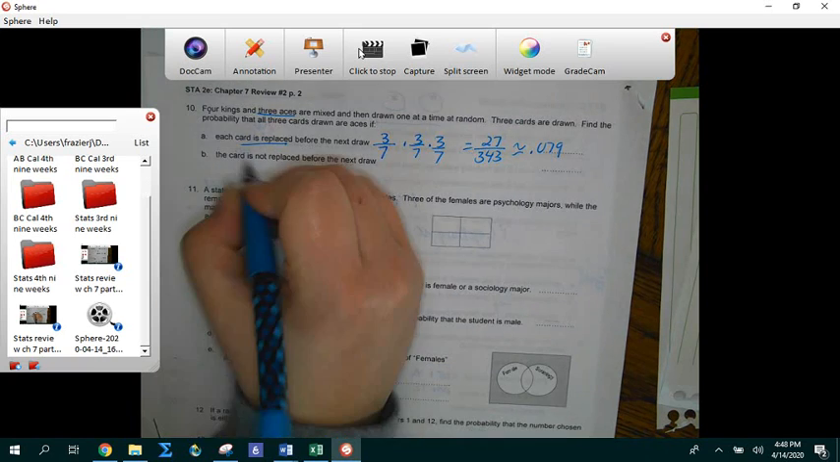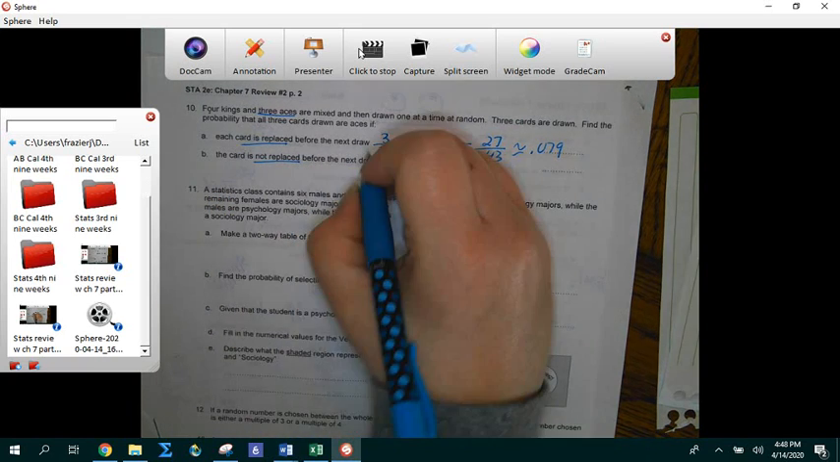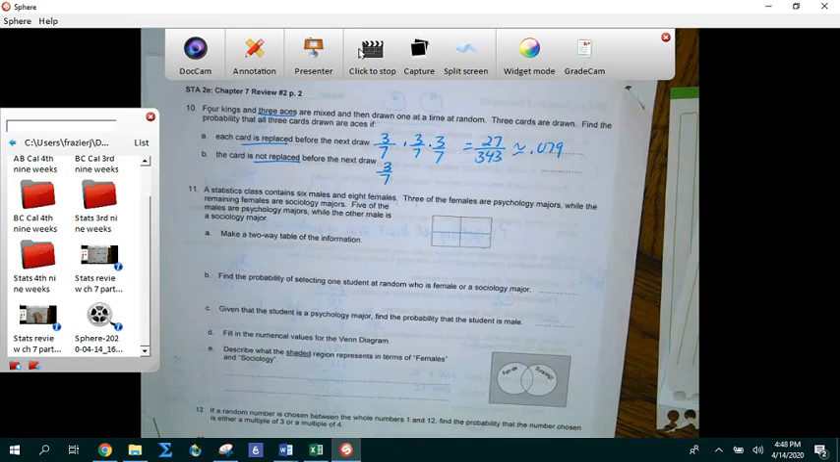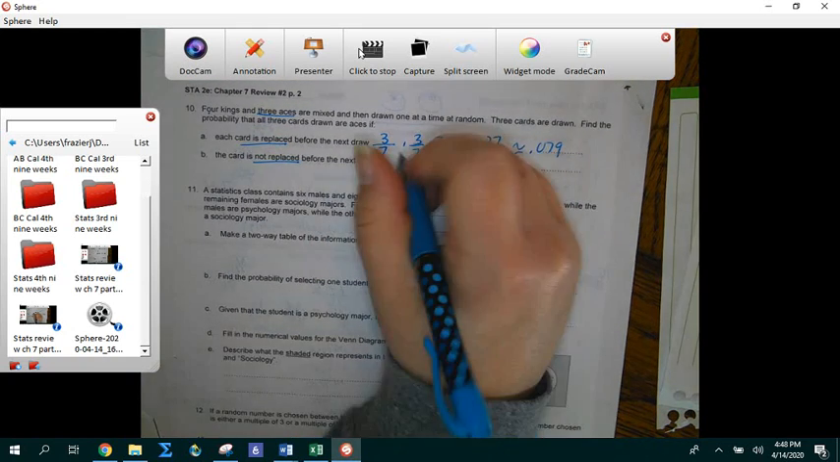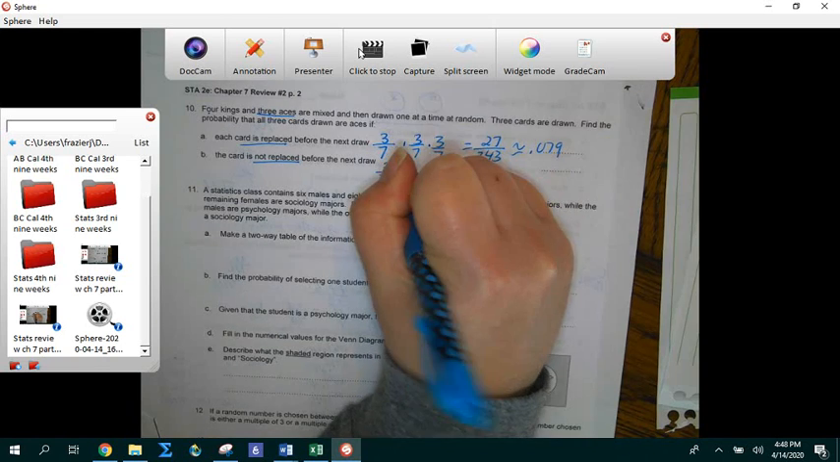Okay, then the card is not replaced. So the first time I draw, I still have a 3 out of 7 chance that I get an ace. But then I keep it and I don't put it back. So that means there's only 2 aces out of 6.